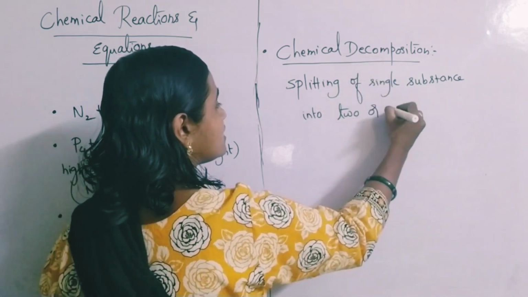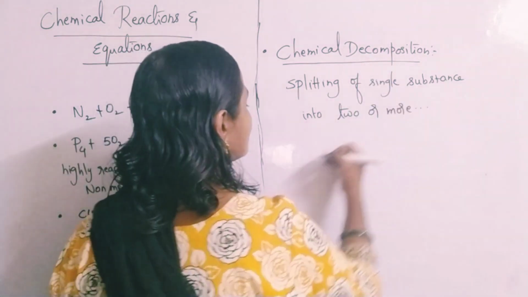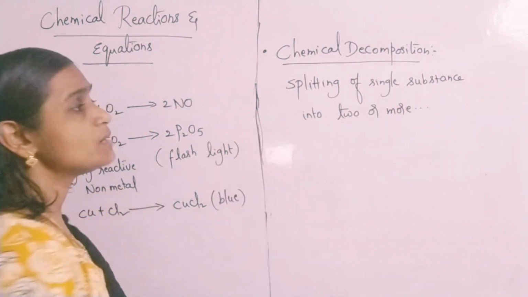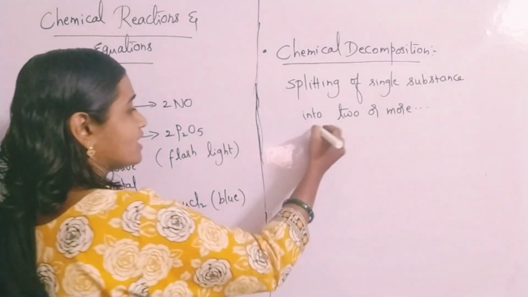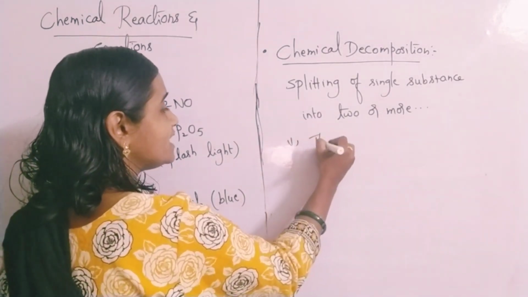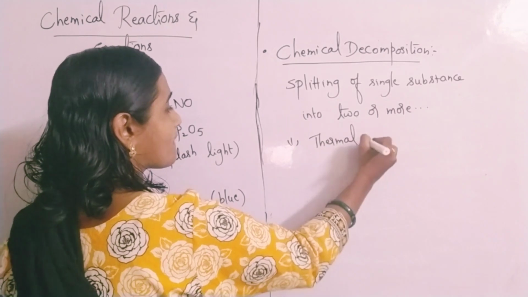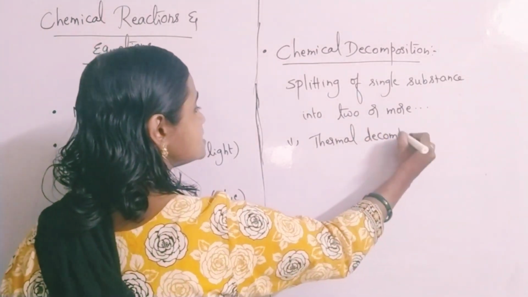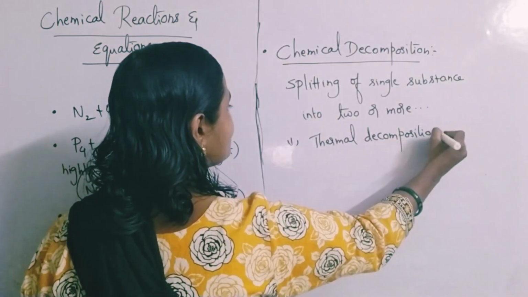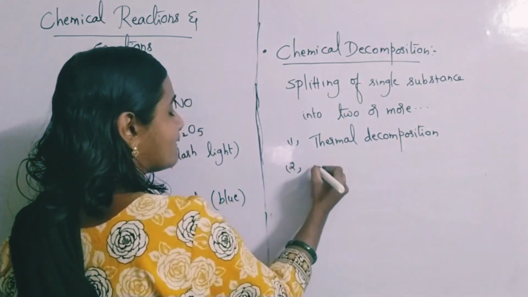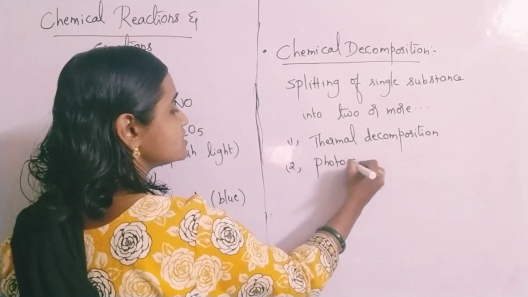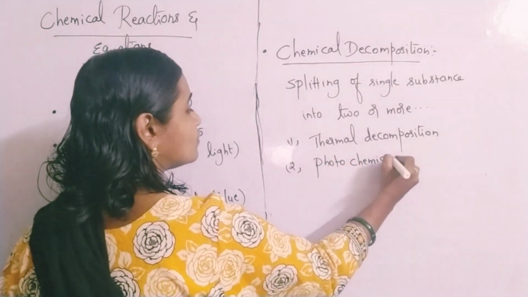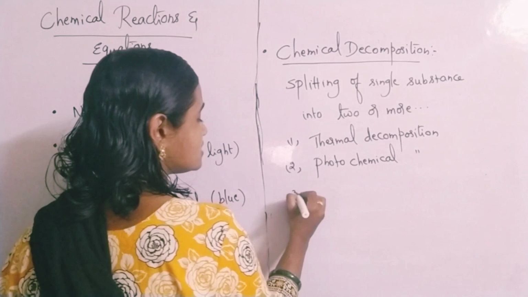These decomposition reactions are again classified into 3 types. The first type is thermal decomposition reactions. The second type is photochemical decomposition reactions.